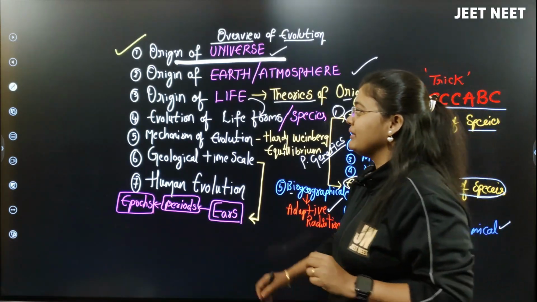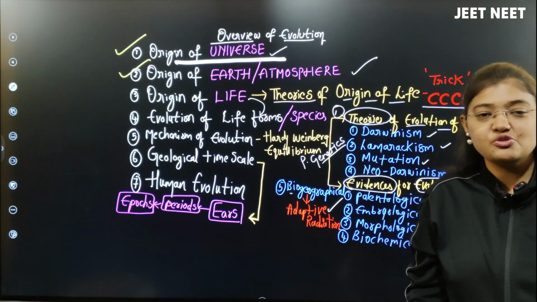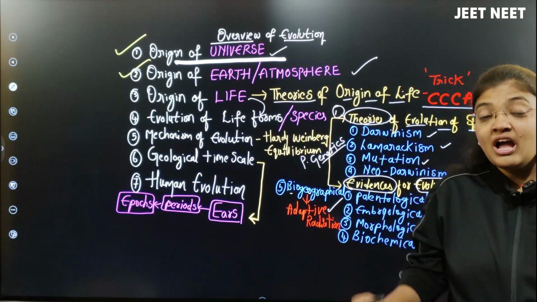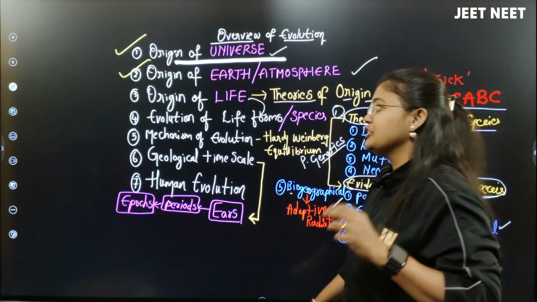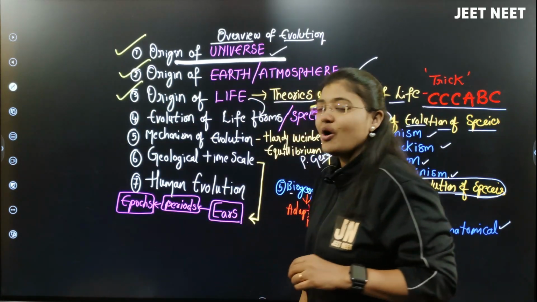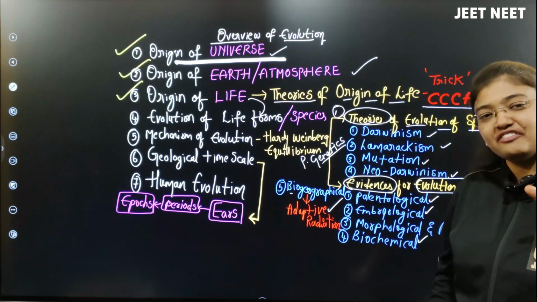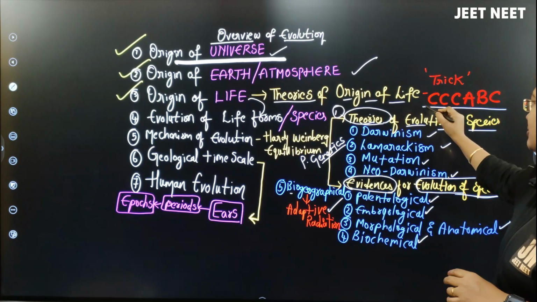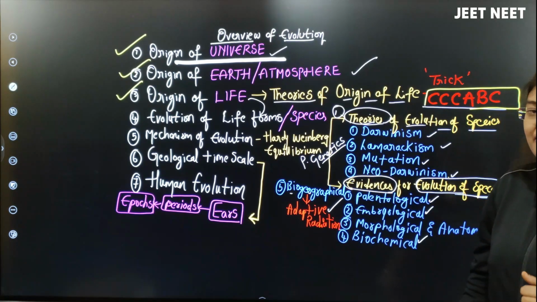The second video is the origin of earth. How the earth and atmosphere were formed for the first time, and what conditions were there, I have spoken about in that video. In the third video, I have given the origin of life. Total theories of origin of life I have given in the third video, along with some tricks to remember those theories.